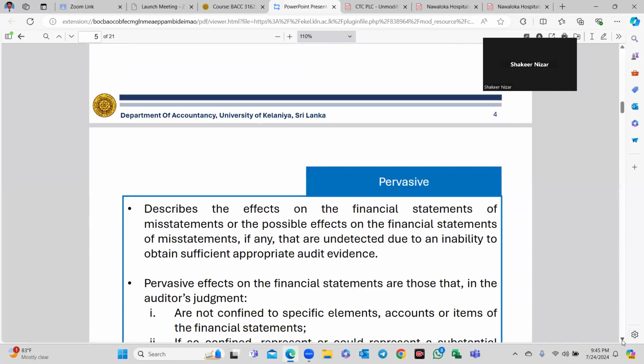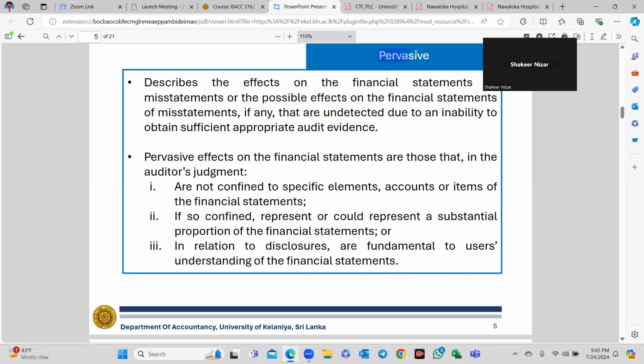You can see the pervasiveness is important, a large impact. Pervasiveness is determined by the auditor based on his professional judgment, whether such misstatement is pervasive or not in the given circumstances.